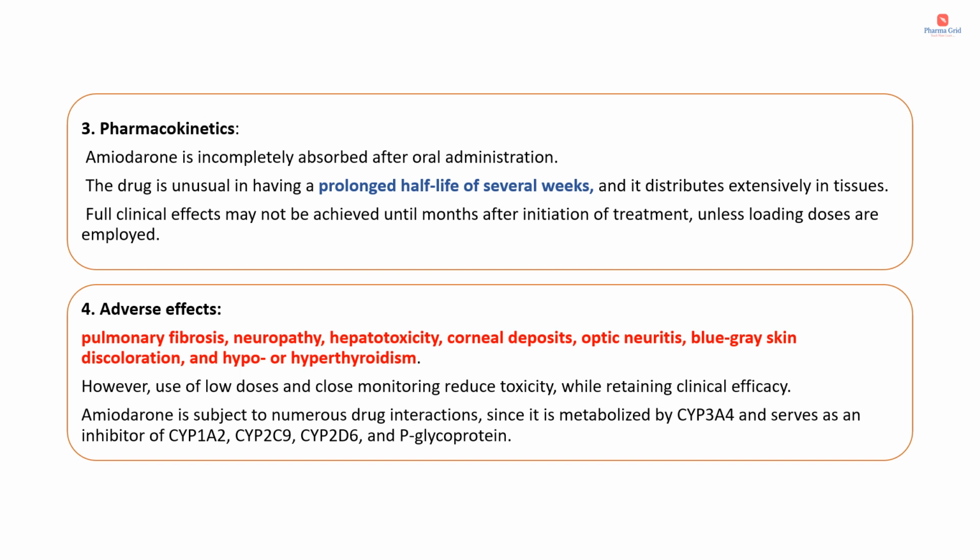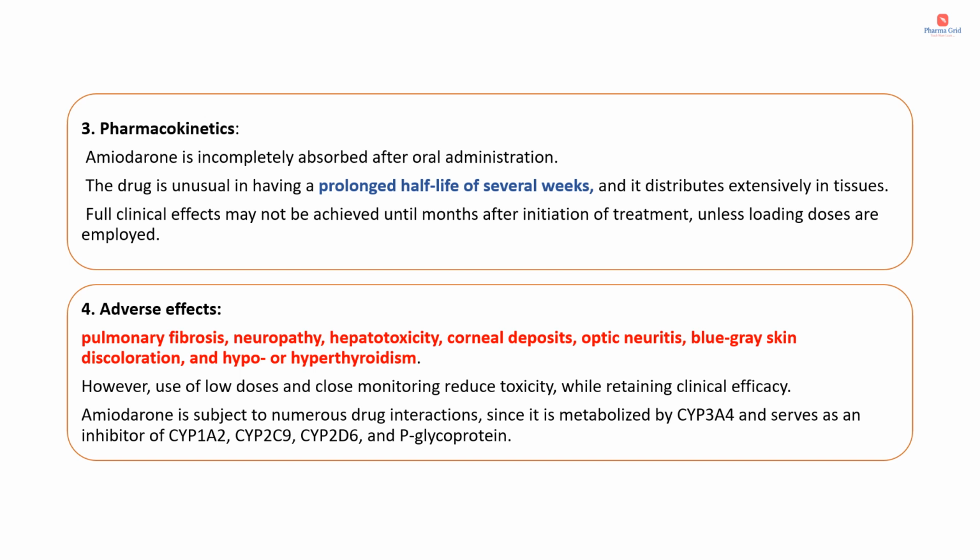Coming to the pharmacokinetics of amiodarone, this drug is poorly absorbed after oral administration. It is highly lipid soluble and concentrated in many tissues. It has a long half-life, about 25 to 110 days, is metabolized in the liver, and its metabolite is active. The drug is very slowly eliminated from the body. So the drug is unusual in having a prolonged half-life of several weeks, which is very important. Full clinical effects may not be achieved until months after initiation of treatment unless loading doses are employed.